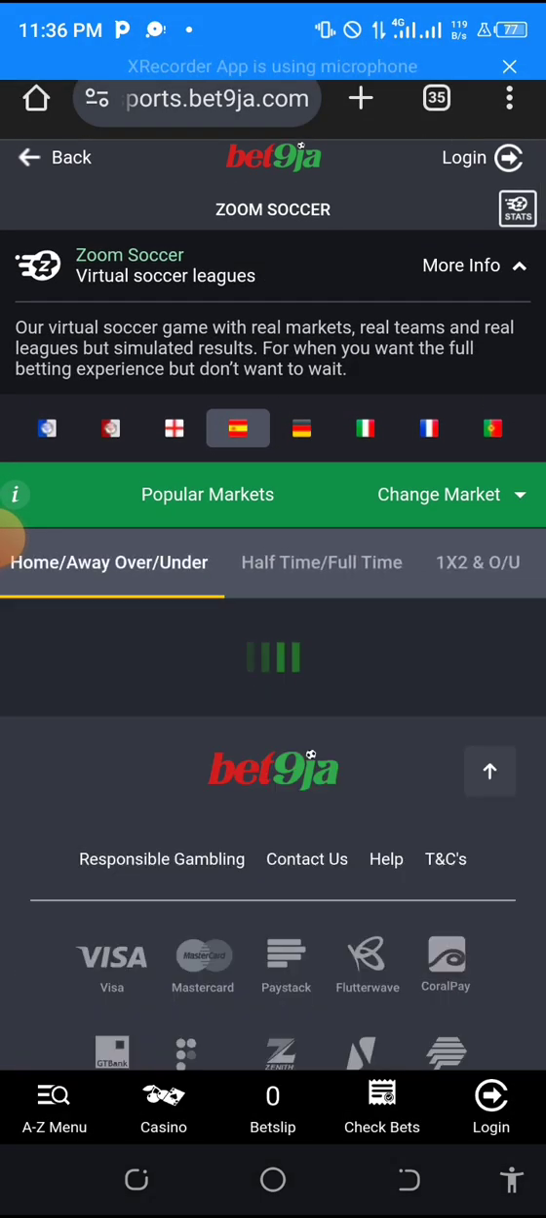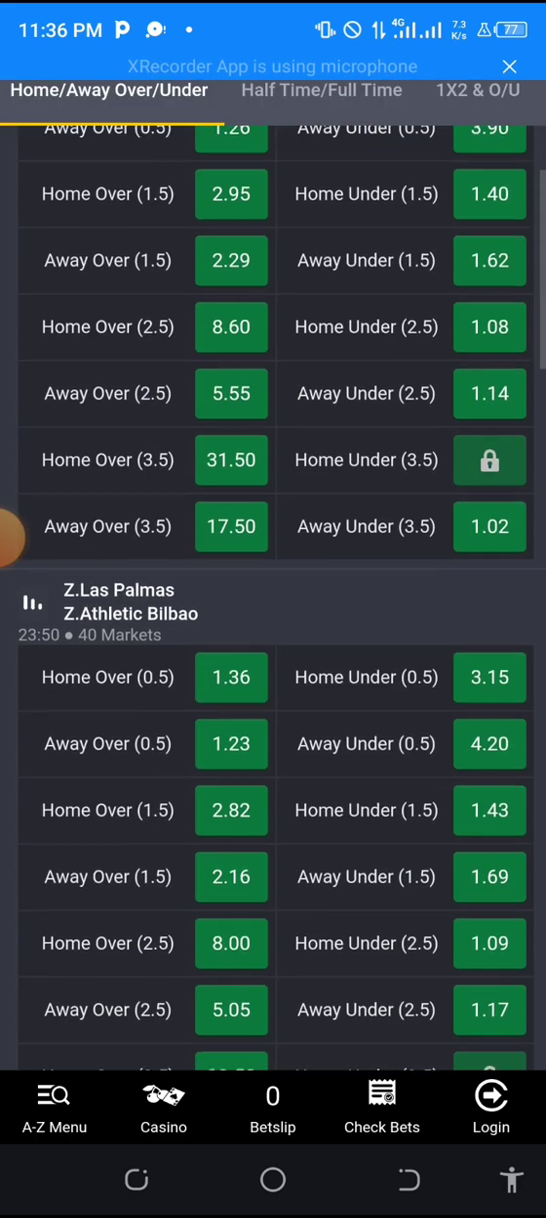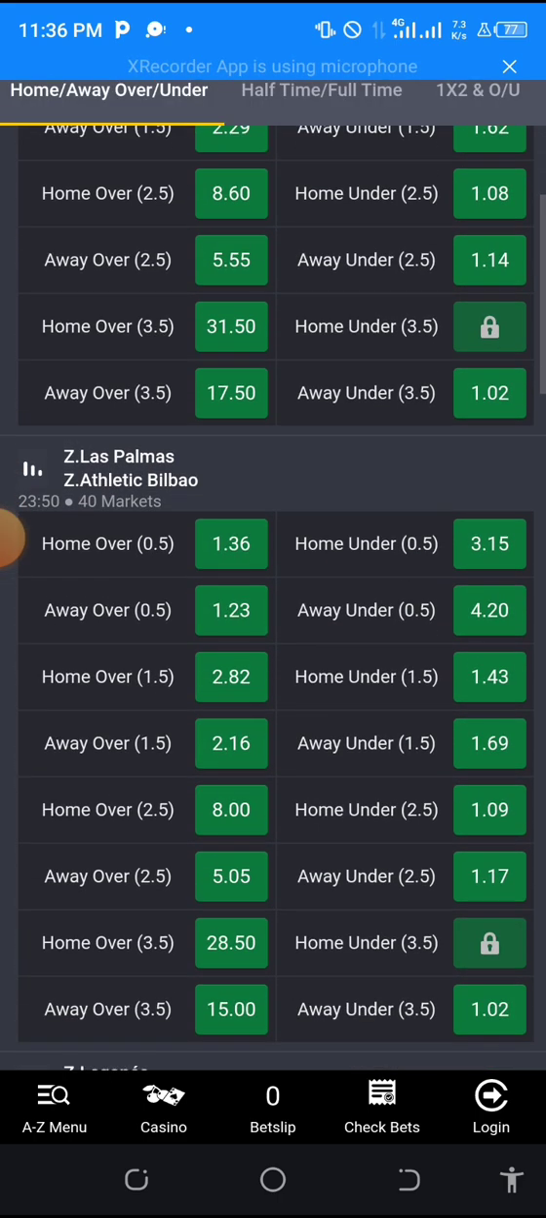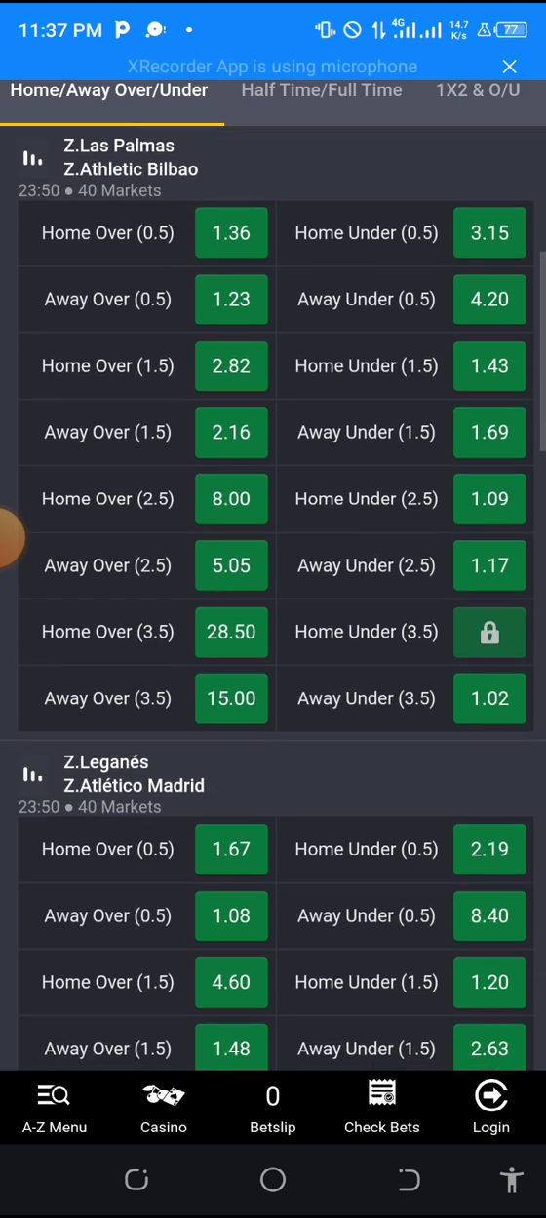Let me show you this home over. This odd normally comes very well. This 1.36, 1.5 always comes very well. If you see it over 1.5, pick it. So this is how all this thing works.